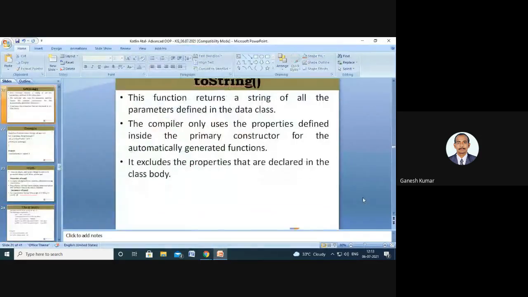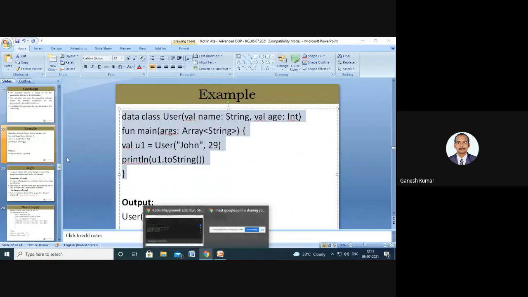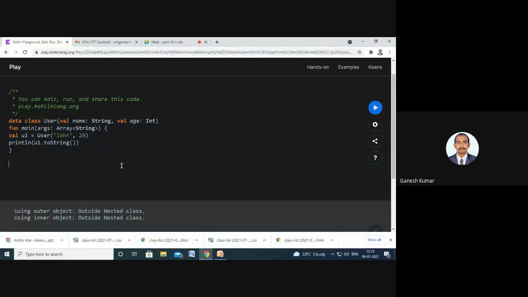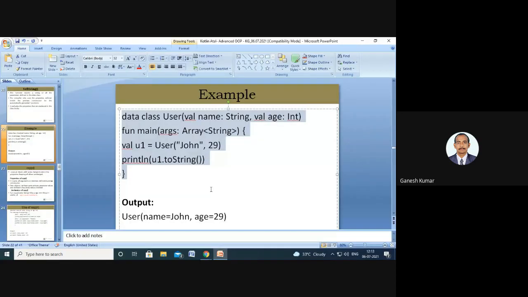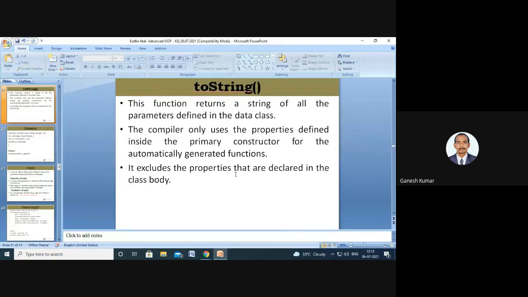So next comes toString. Yes, as we discussed already, this toString function returns a string of all of the parameters defined inside the class.